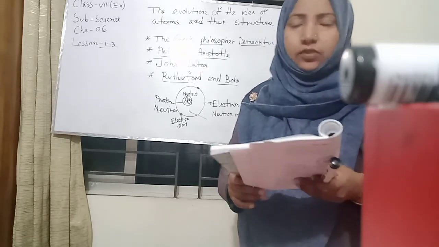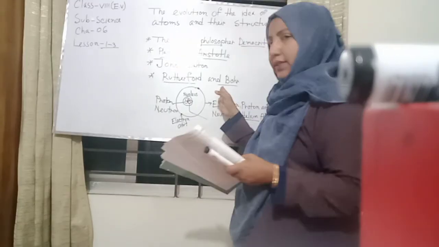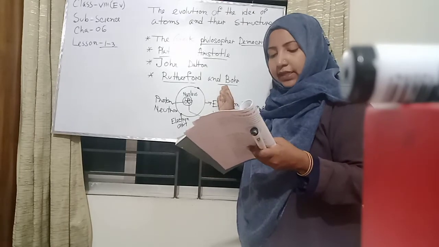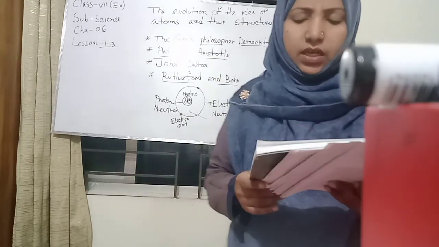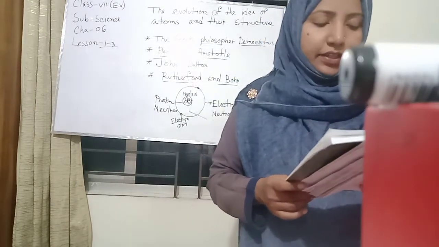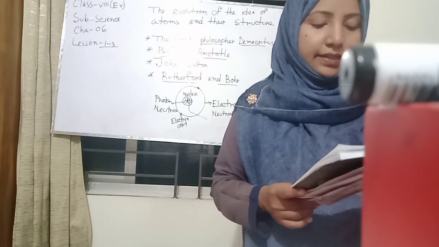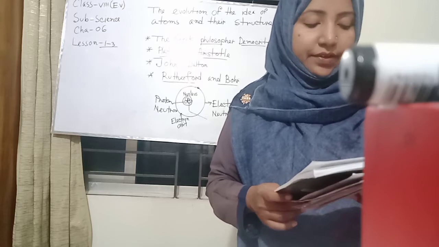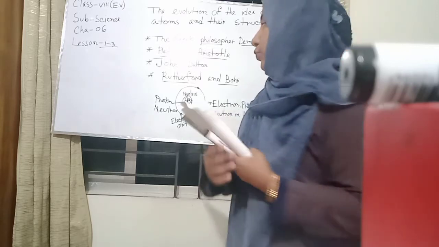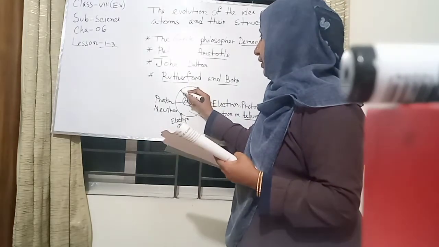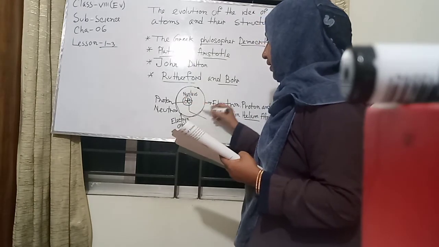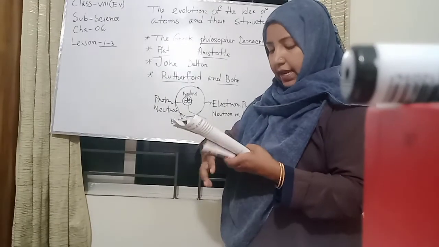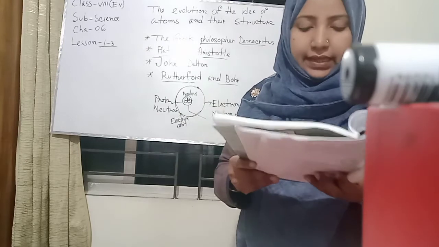Again, I also explain another scientist, Niels Bohr. Niels Bohr in 1913 put forward the idea that the negative charge carrying particles revolve in certain allowed orbits. Now we also explain that this structure is another name for the orbit, which exists around the nucleus.